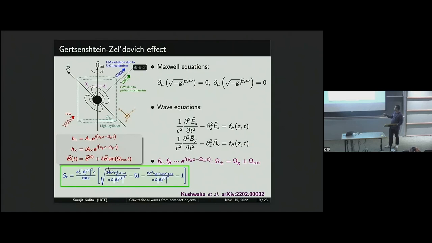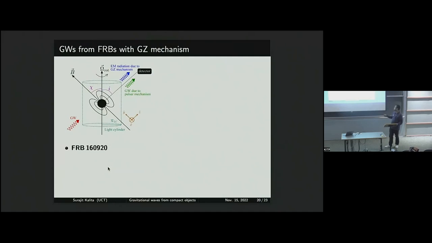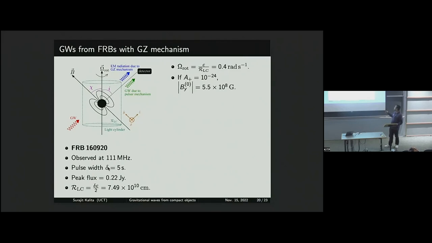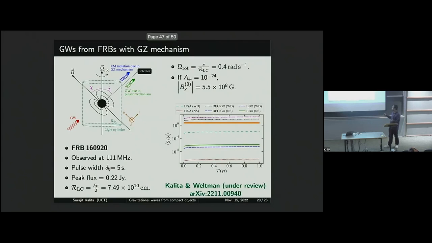Now once you get all these formulae, you can take some examples. For example, I'm taking this particular FRB, and because these FRBs have this observed property, you can get the light cylinder radius. Basically, the light cylinder radius is the time taken by this wave crossing, and from here you can get the rotation period of this object, and from there you can get the magnetic field strength at the surface of this object. And this strength is possible for both a white dwarf as well as a neutron star.